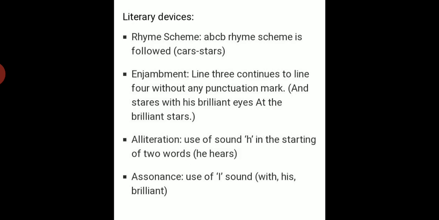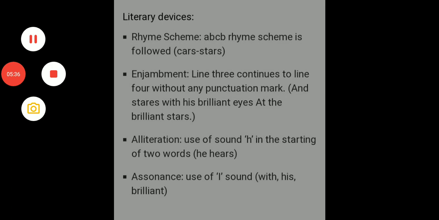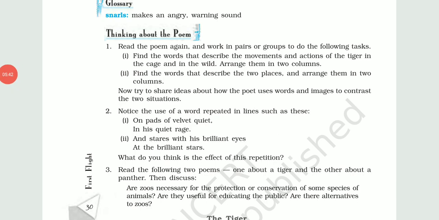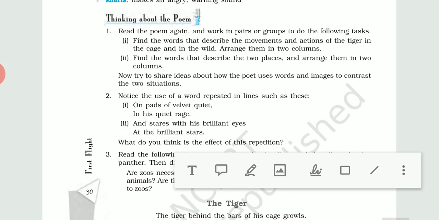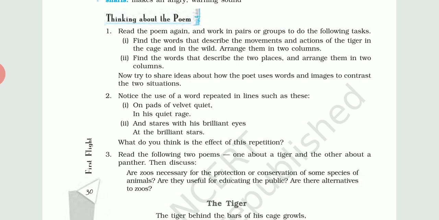This was all about the poem. Let us see the back exercises now. These are the question answers at the back of this poem. Read the poem again and work in pairs or groups to do the following task. Find the words that describe the movement and action of the tiger in the cage and in the wild. Now, we have to make the grouping of the words and describe the movement of the tiger in two different situations, one in the cage and one in the natural surrounding.